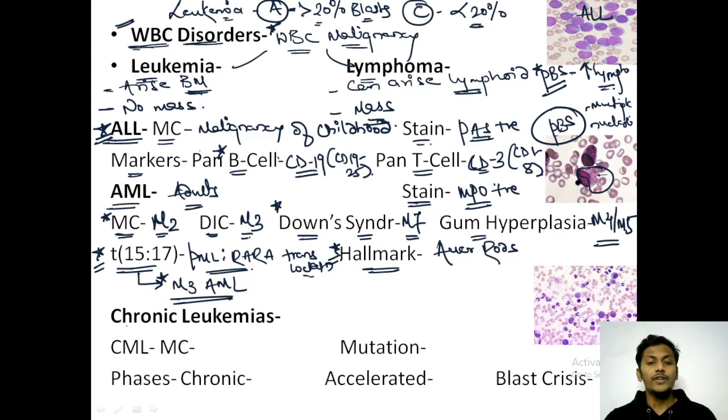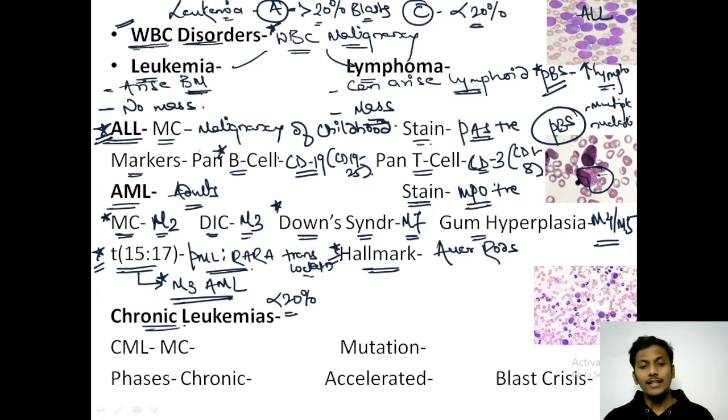Moving further now, talking about chronic leukemias. Chronic leukemias means the blast cell percentage is less than 20%. Chronic leukemias are usually seen in either adults or the elderly, and they have a better prognosis as compared to acute leukemias. Important thing. So let's start discussing chronic leukemias.